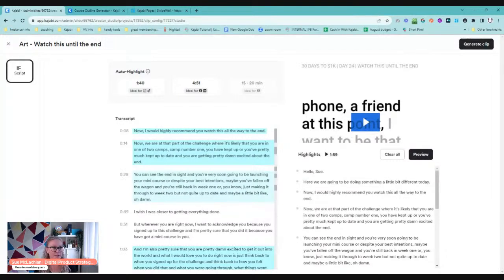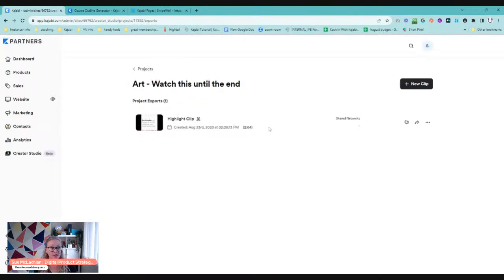I'm absolutely in love with this feature, and so grateful to Kajabi for bringing in these tools to help us not just make more money in our business, but make it easier for all these aspects of things that us as creators have to do all the time. Like, I hate social media. I'll be honest. I'm not good at social media. I tend to not use it because it just feels all too hard. So to be able to simplify it and take things that I've already created and pull little bits out of it, and then directly just post it, all from the one platform, is very cool and very helpful. I do like it a lot.